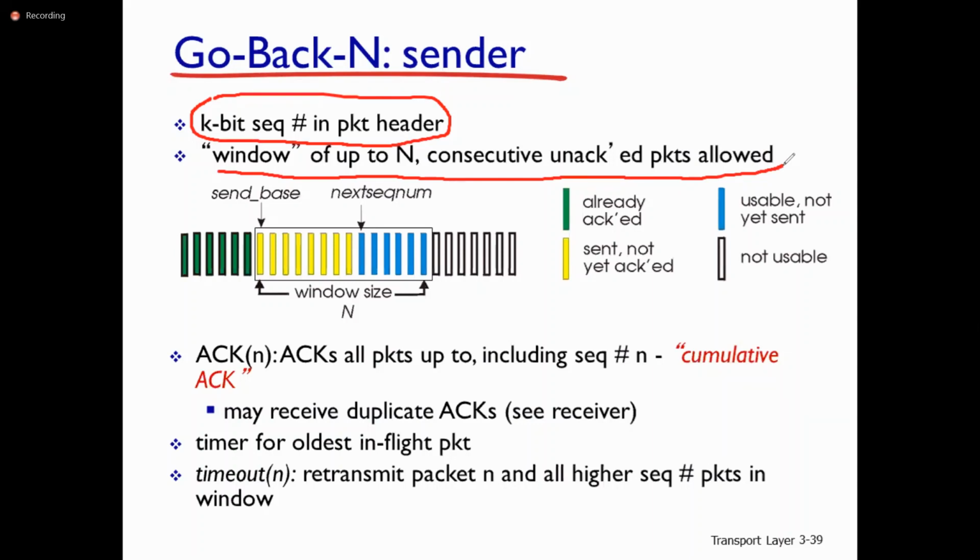The window consists of, as we have seen already, up to N unacknowledged packets. We can observe in this scenario that the green color packets indicate already acknowledged packets. Yellow ones have already been sent from sender to receiver, but not yet acknowledged.